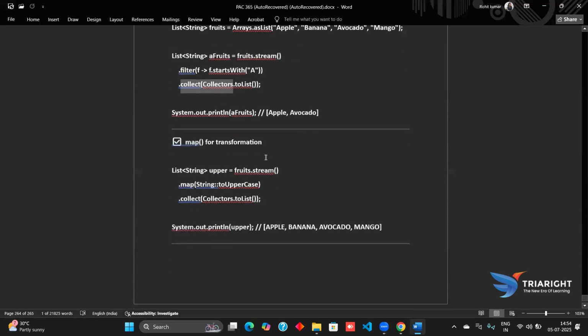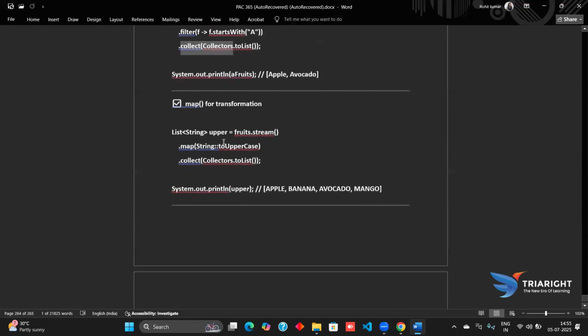Now following for the map transformation. Coming here, we have the generic type as a string, and the name of the list is upper. As fruits to string, we are again converting them to a stream type. Following the stream type, we can map them first.